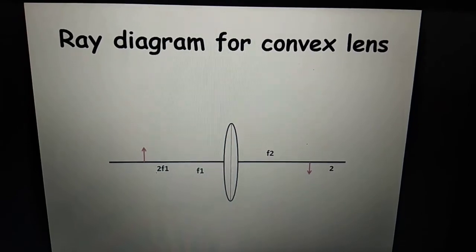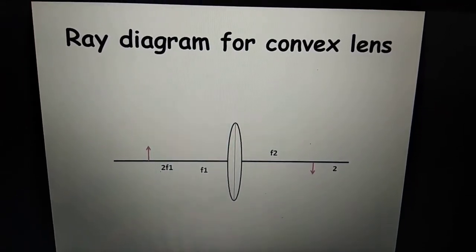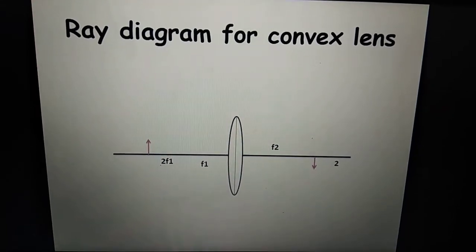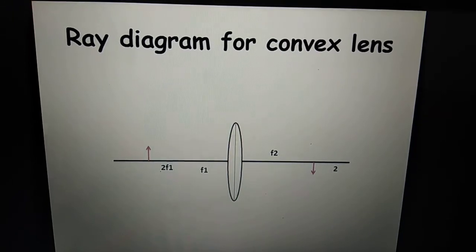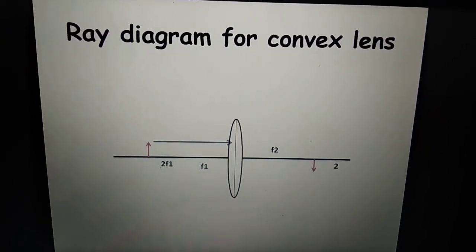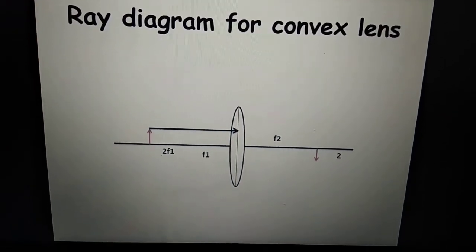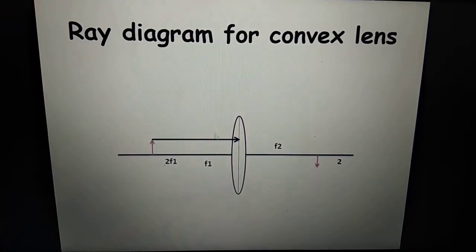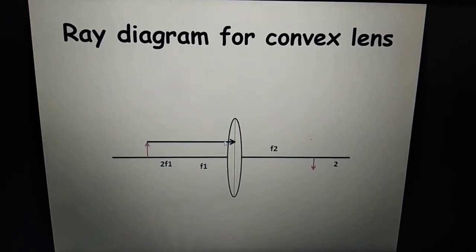Let us see how we can draw a ray diagram in case of lenses. Lenses are those things through which the refraction phenomenon occurs, and reflection of light occurs through mirrors. Okay, let's see how the lenses work. So I am taking the example of a convex lens, not a concave lens, because it is easy to make a ray diagram for a convex lens. This is a convex lens.